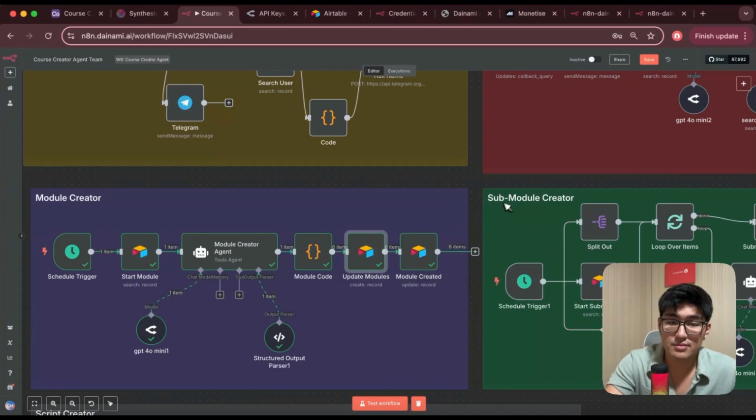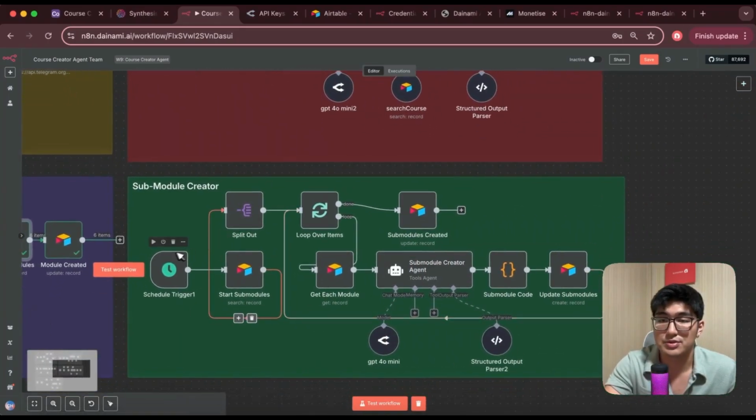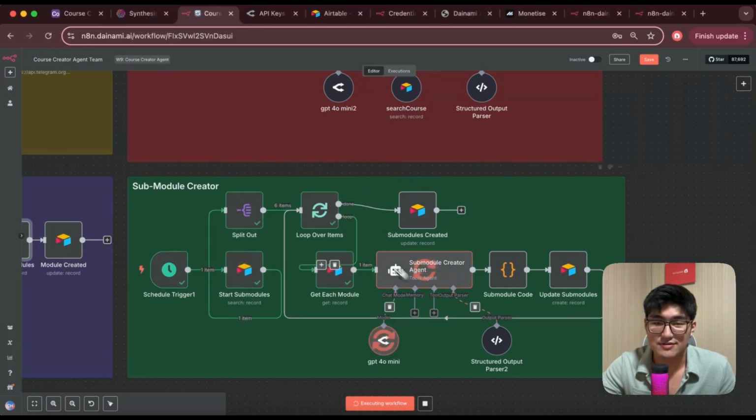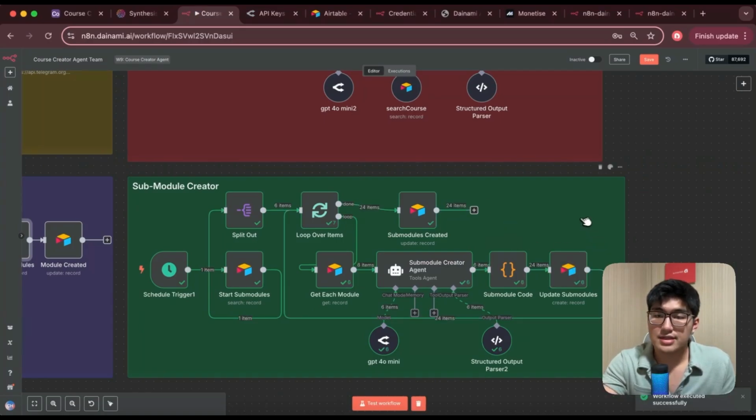Okay, so now, once we're done with the modules, we want to create the sub-modules. Same thing here, I'm going to test this out, and let's run through how this works. Test workflow. You can see it's running perfectly. Sub-module creator, creating all the sub-modules. Let's give it a moment, and once that is done, let's take a look at what we have gotten. Alright, now that this is done, let's check out how this exactly works.